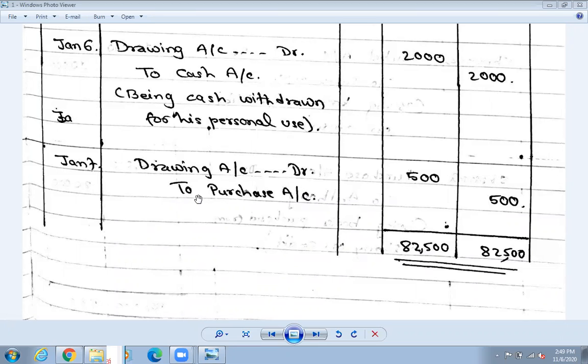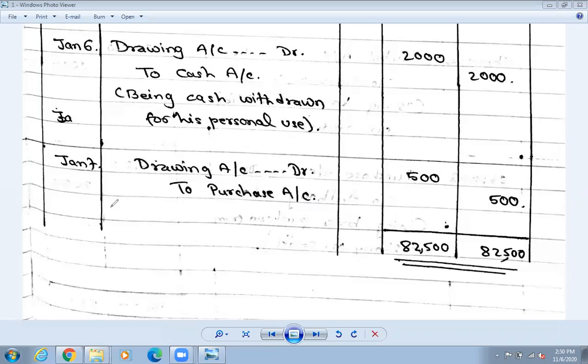So what did he take? He has not taken cash. He has taken the goods. Goods we do not write as goods, we write purchase. Because you have not sold to anyone, he has taken it himself. So that is the purchase. He took it himself, that means purchase account. So write to purchase account. So drawing account Dr to purchase account 500.